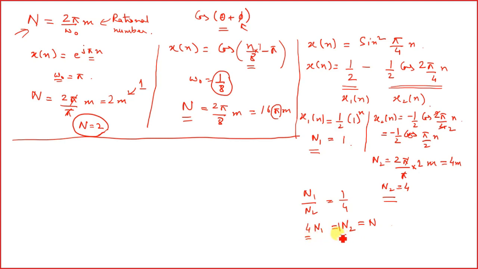So the LCM of 4 and 1 is 4. So our N becomes 4. Now it is a rational number, hence the signal x[n] equals sine square pi by 4 n is a periodic signal.